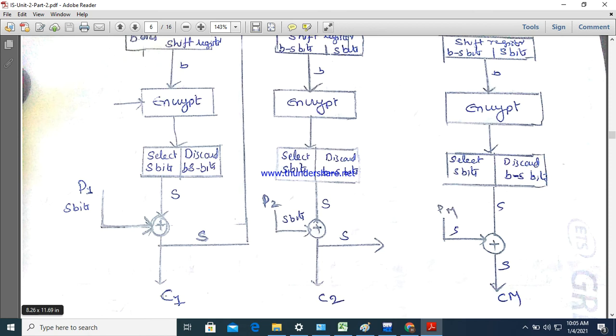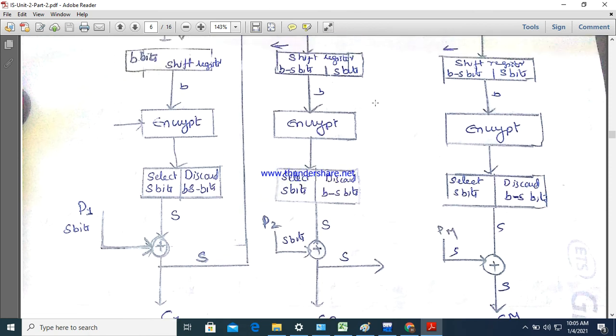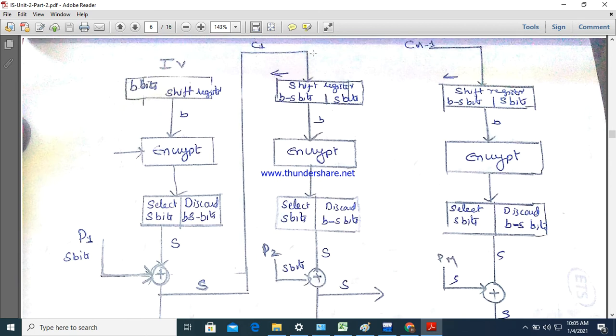Clear? This cipher text is again taken as the input here, and it will be placed in the shift register. After shifting, those b bits we select, then encrypt, then again select s bits and discard b minus s bits.